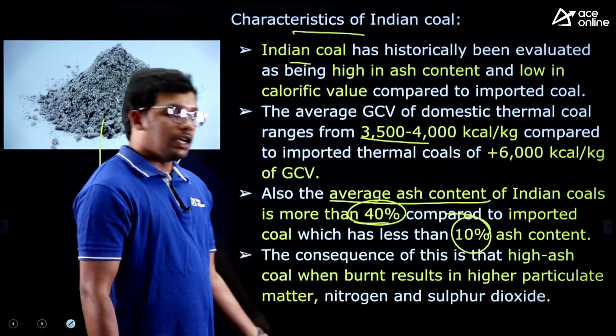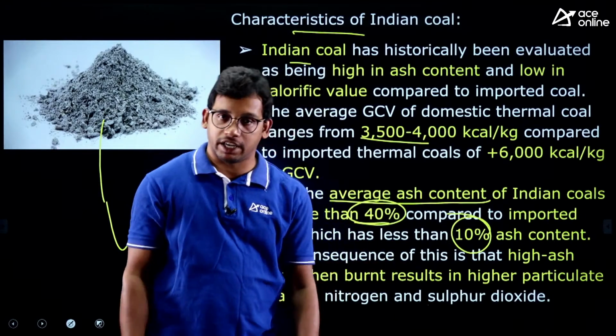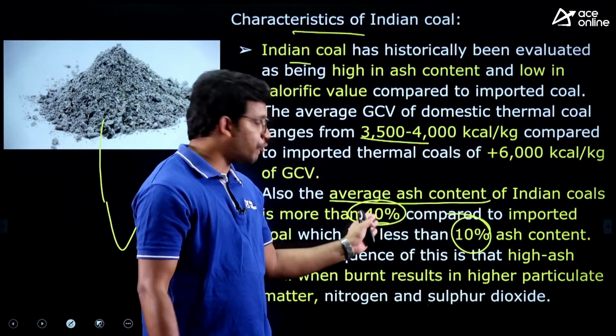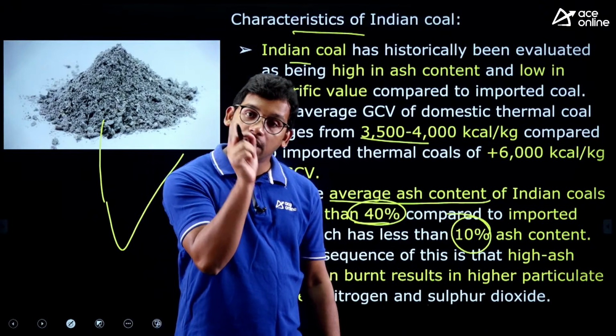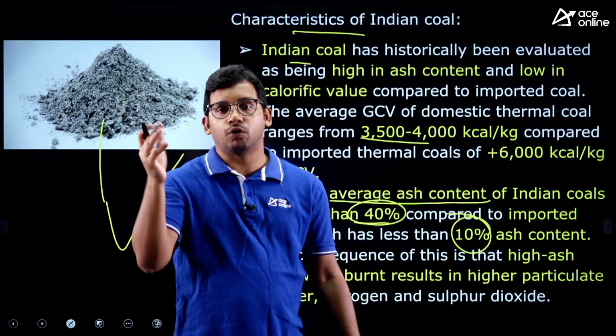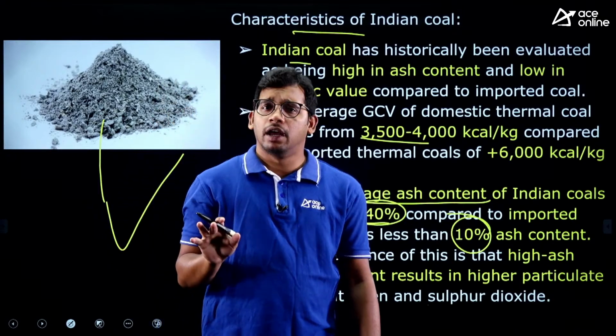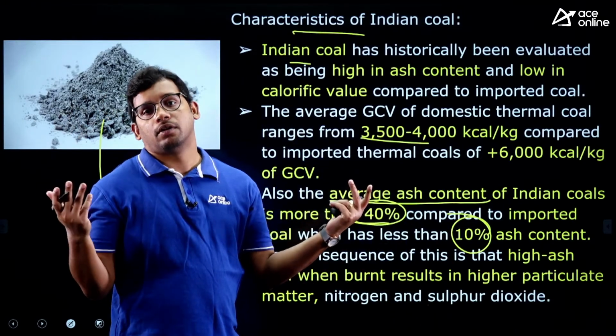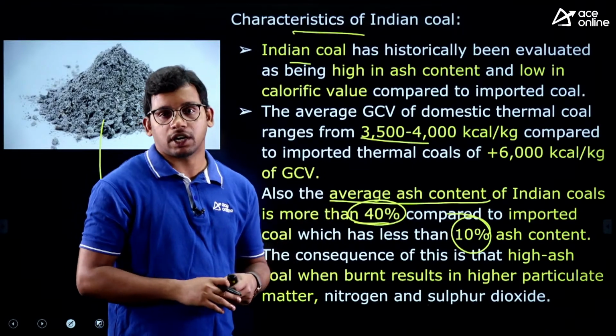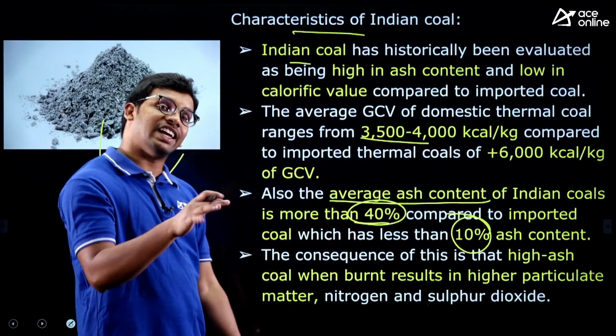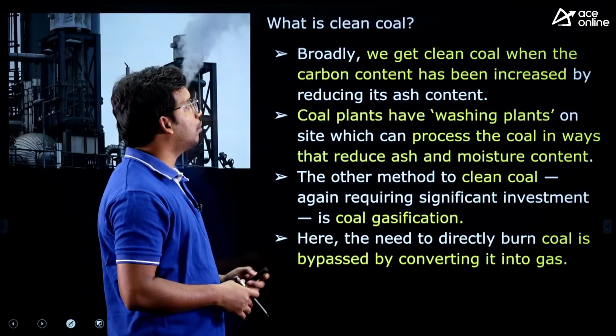Also, if there is a high amount of ash content in the coal, as we have 40%, it leads to particulate matter and soot. You might have seen in coal plants, particulate matter 2.5 and particulate matter 10 is released into the atmosphere, and it is dangerous for the climate. So these are the nature and quality of coal in India.